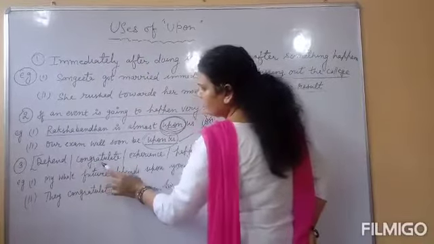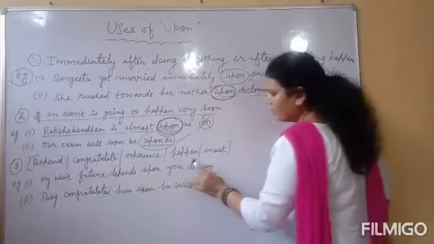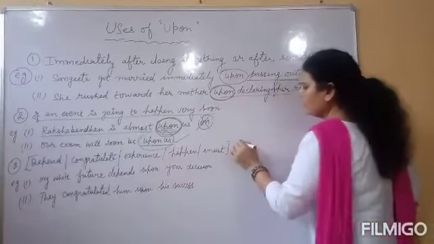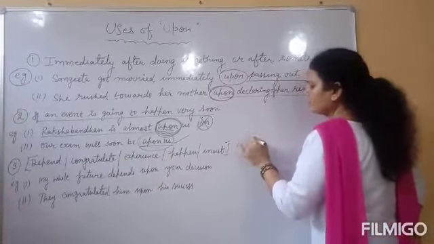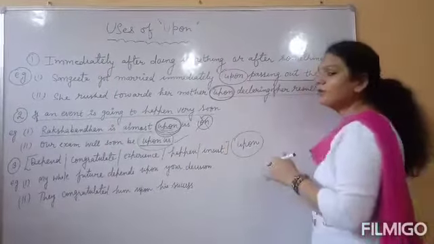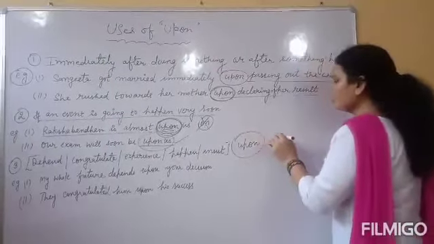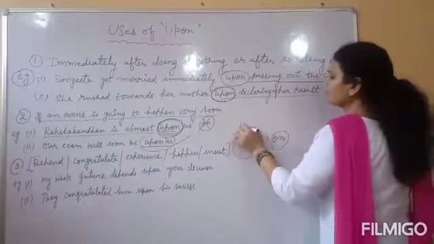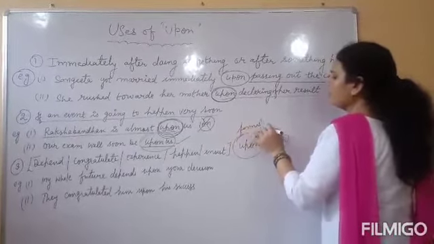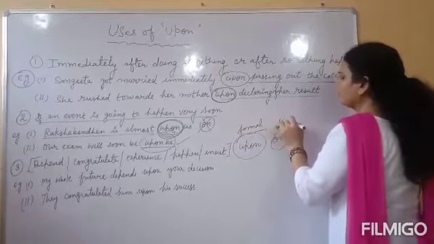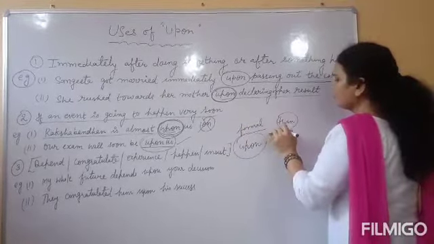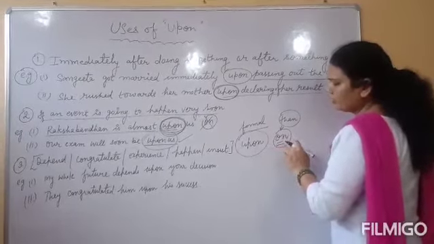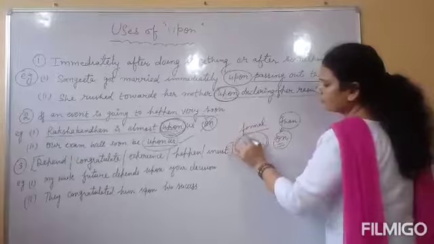Next one is, dear students, in rule number 3 you can see some words here: depend, congratulate, experience, happen and insist. With all these words, preposition upon will be used. You can use on also, but upon is more formal than on. Clear? You will use upon.